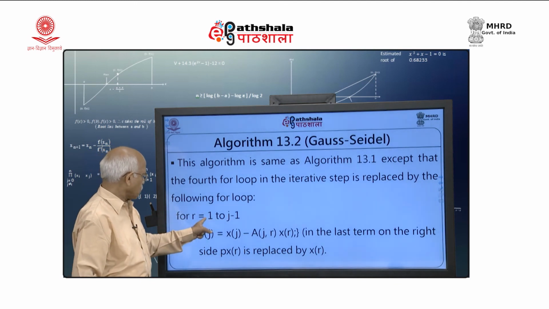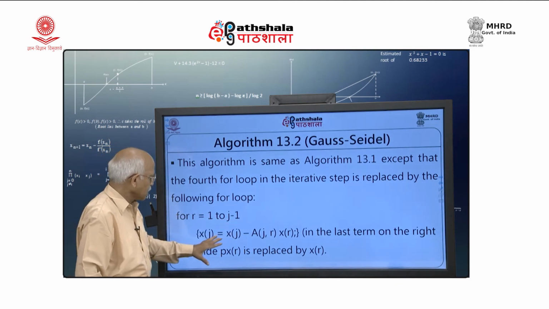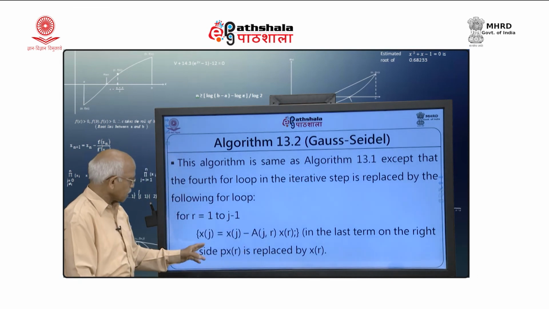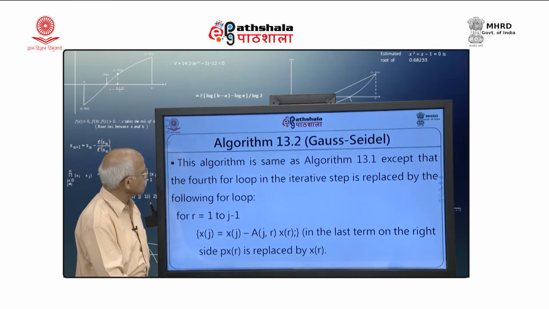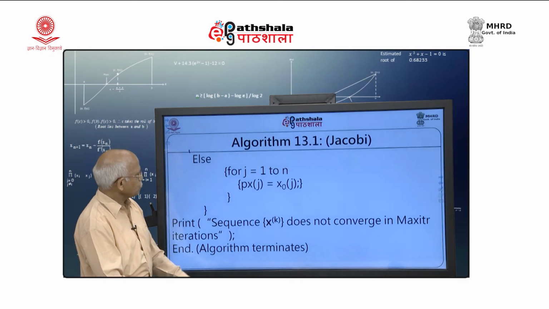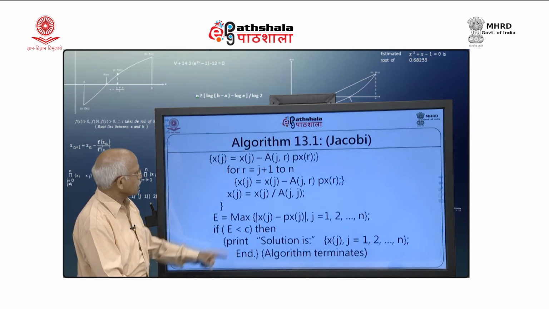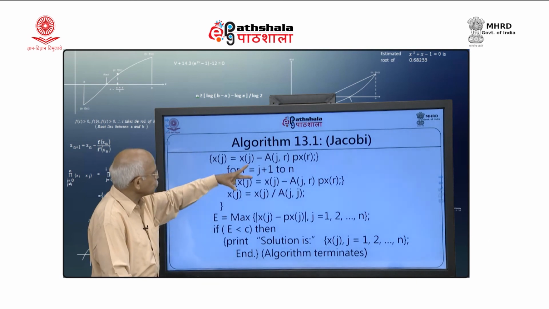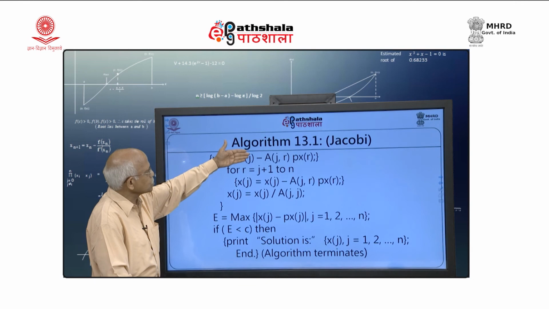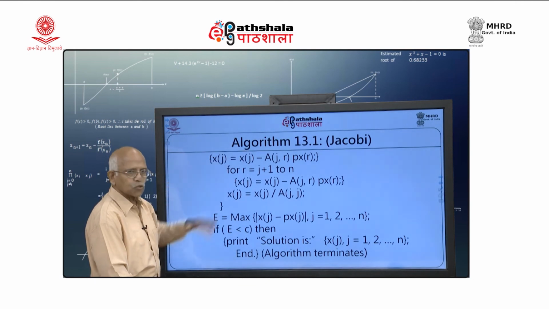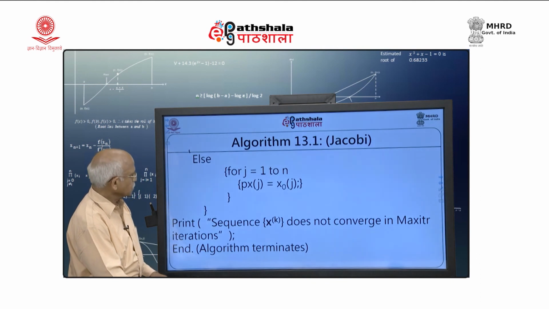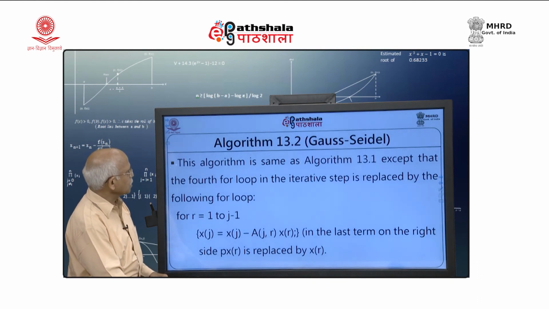Only change in the Gauss-Seidel will be the first sum here for summing for r equal to 1 to j minus 1. I have to use here new values of x r, and in the earlier case we were using p x here. Actually, p x r we are using in both the loops. In first loop we will be using x r, and in the next loop we will be using p x r for Gauss-Seidel. So, that gives me algorithm Gauss-Seidel.